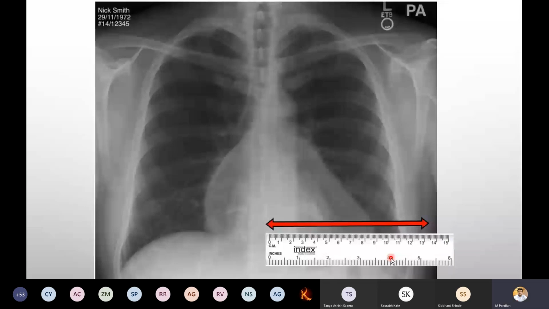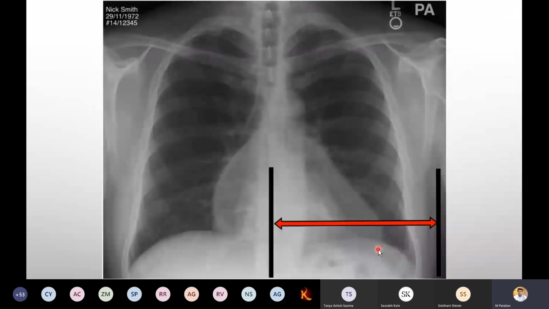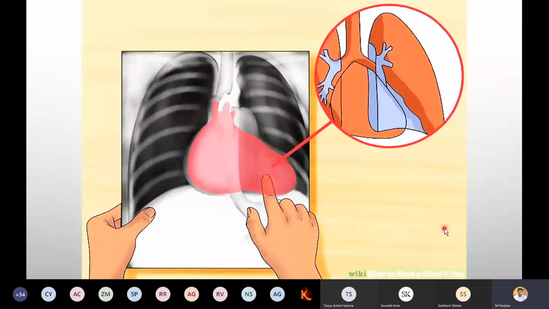What is the cause of this enlargement? You have to remember it. Now you can see the size. It is the imaginary line. From here, if you keep the scale, it extends more. It is going out of the thoracic cage. Getting? Like this, you have to measure it. The video of measurement I will upload later on. The link I will give you. Okay. So now you remember how to measure this cardiothoracic ratio.